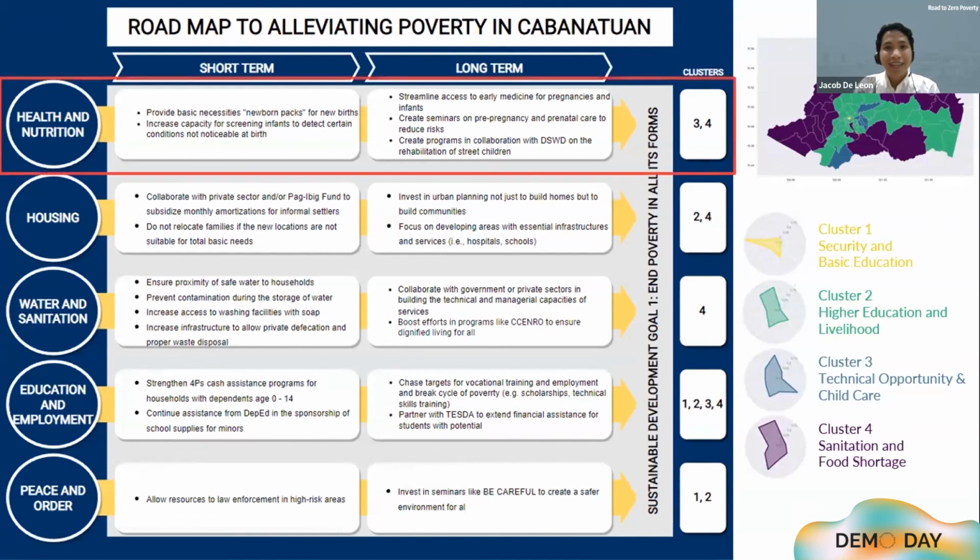So for example, in the case of health and nutrition, we encourage in the short term providing goods and health screenings for newborn infants, and in the long term to build awareness through seminars on pre-pregnancy and prenatal care. These are then applied to the clusters on the right.